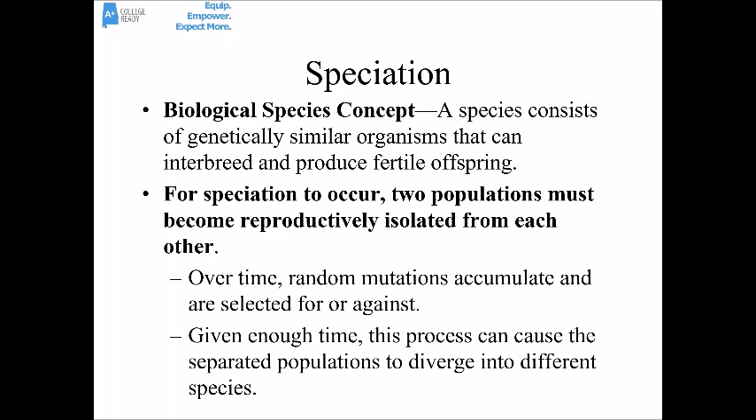So another topic that we'll address briefly here is speciation. First of all, let's think about the biological species concept. A species consists of genetically similar organisms that interbreed and produce offspring that are fertile. They can have babies themselves.